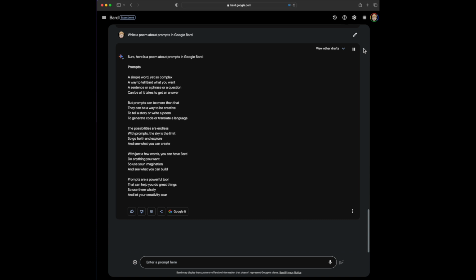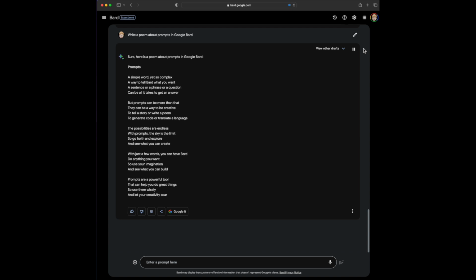Sure, here's a poem about prompts in Google Bard. Prompts. A simple word, yet so complex. A way to tell Bard what you want. A sentence or a phrase or a question can be all it takes to get an answer. But prompts can be more than that. They can be a way to be creative, to tell a story or write a poem, to generate code or translate a language. The possibilities are endless. With prompts, the sky is the limit.